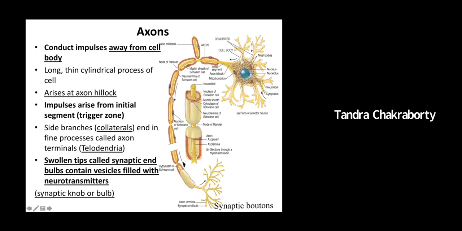And then the axon ends in the synaptic knob. They are also known as axonal endings or axonal knobs. These swellings carry synaptic neurotransmitters, which are important for the nerve impulse.